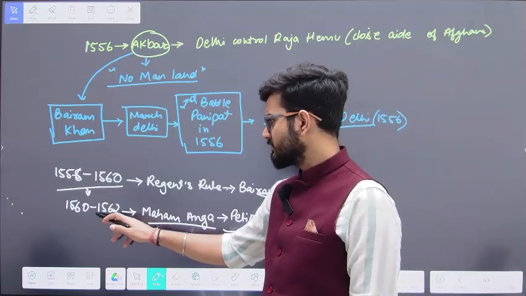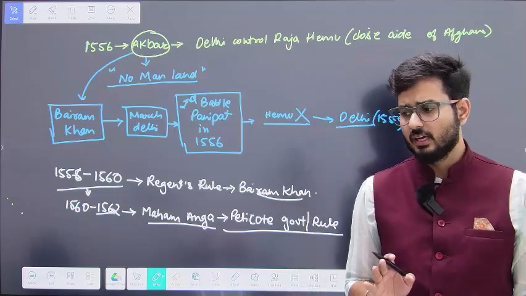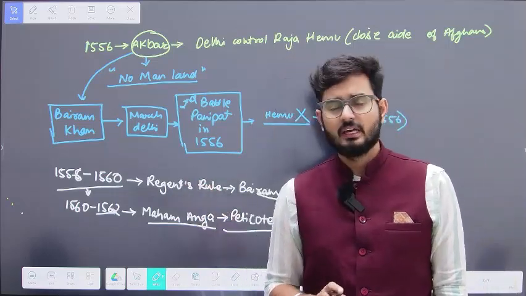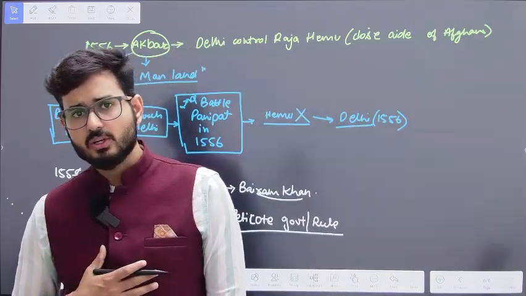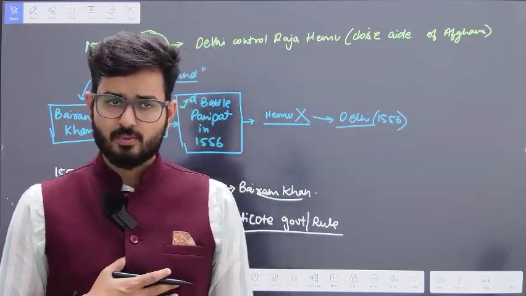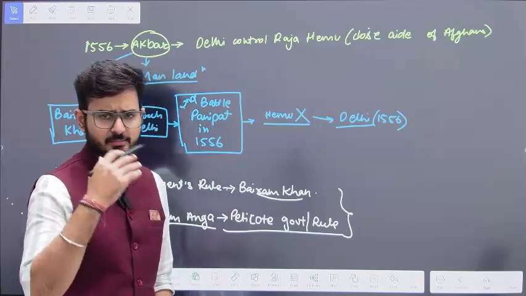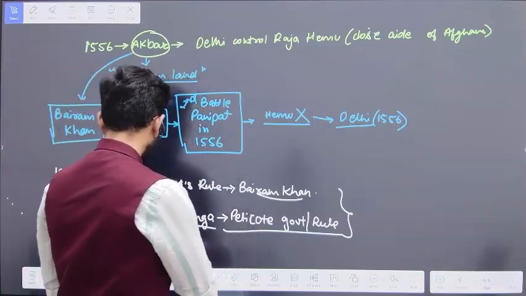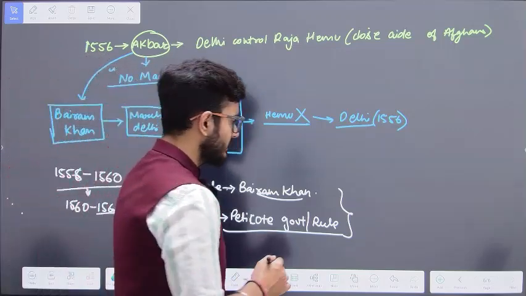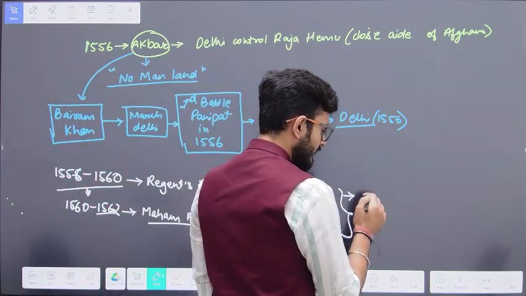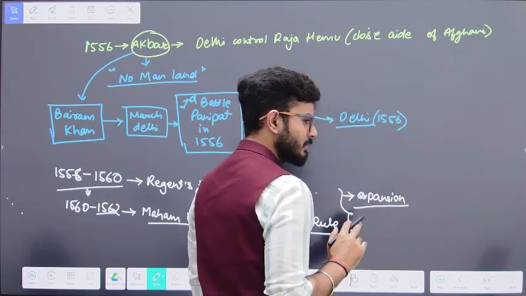However, by 1562, Akbar gets to know that Maham Anga is also not good, and she is also hatching conspiracies. At that point of time, Akbar takes the decision that from now onwards, I am the only person who is going to be ruling. Now, during this tenure, when Akbar is becoming of that age, till 1562 and after 1562 as well, Akbar is going to initiate the aspect of expansion. Akbar wants to expand his territory.